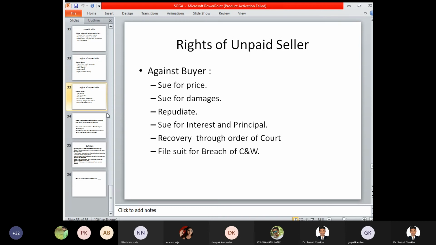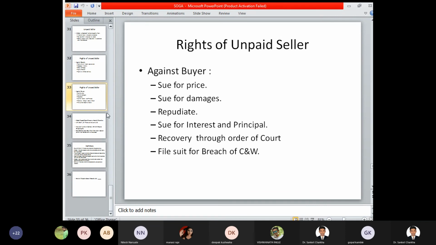The interest rate is either the one decided by a certain court or by order of the court, or the interest rate prevailing in the general market. If the general market interest rate is, for example, 4%, 5%, 6%, then based on the general market rate you can get interest on the principal amount also. Next, recovery through the order of court.